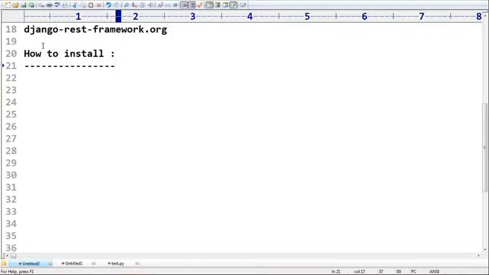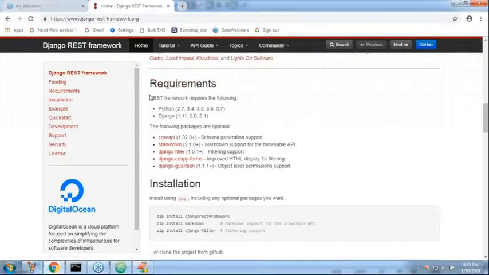So first thing, if you want to install, first observe the requirements, sir. REST framework requires the following things: Python 2.7, 3.4, 3.5, 3.6, 3.7. Most of the time we are using either 3.6 or 3.7 Python version, no problem at all.